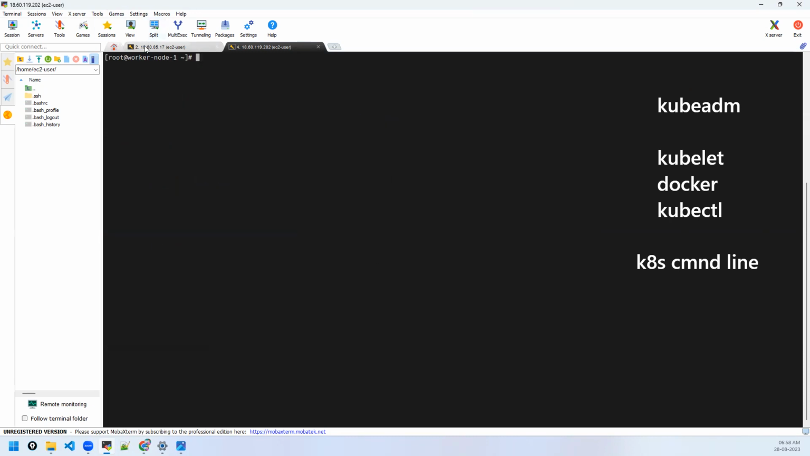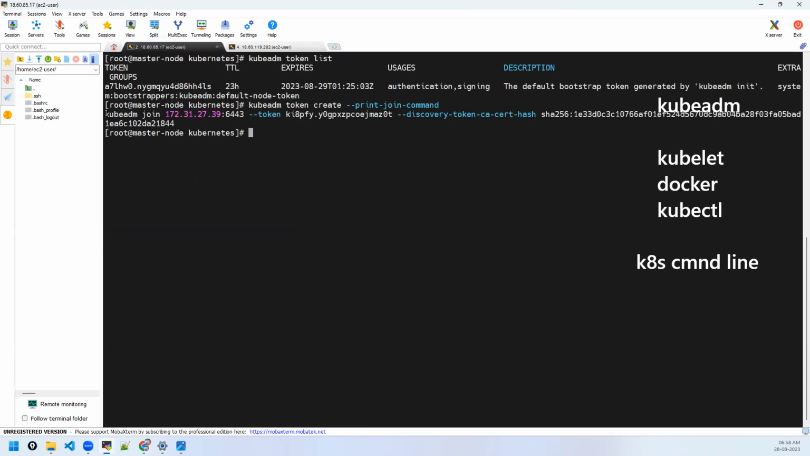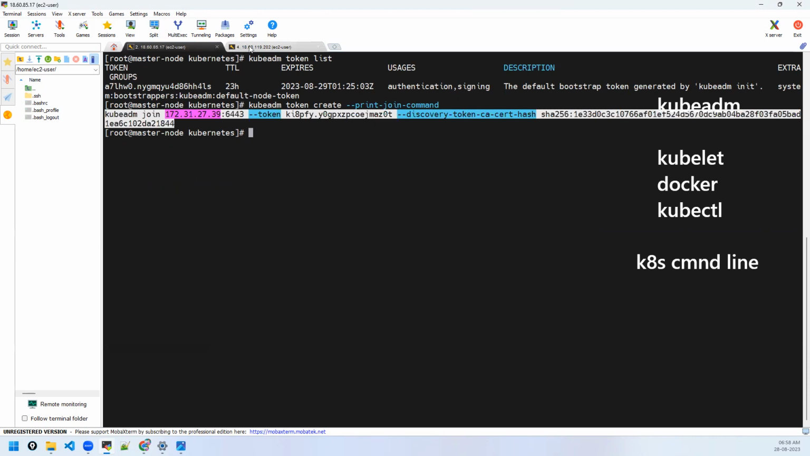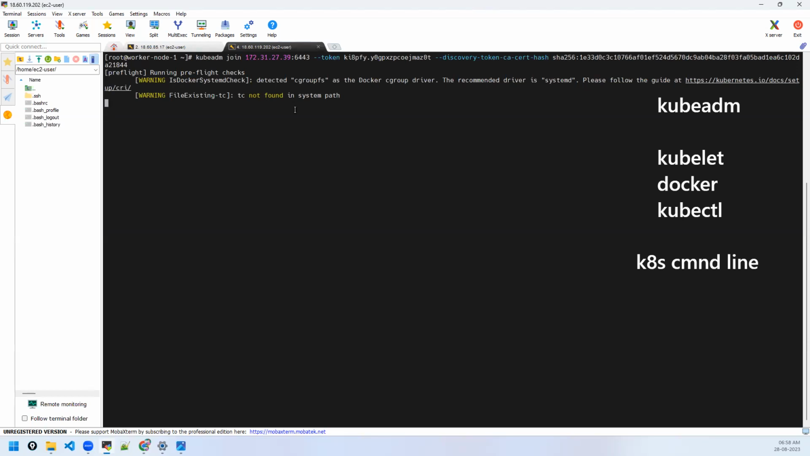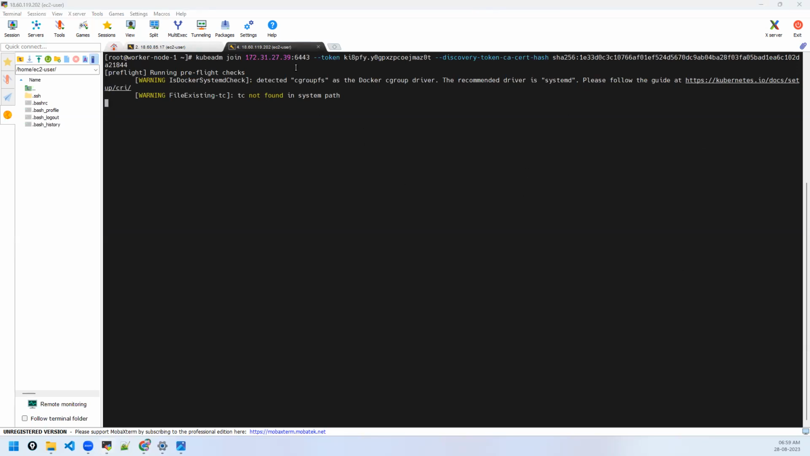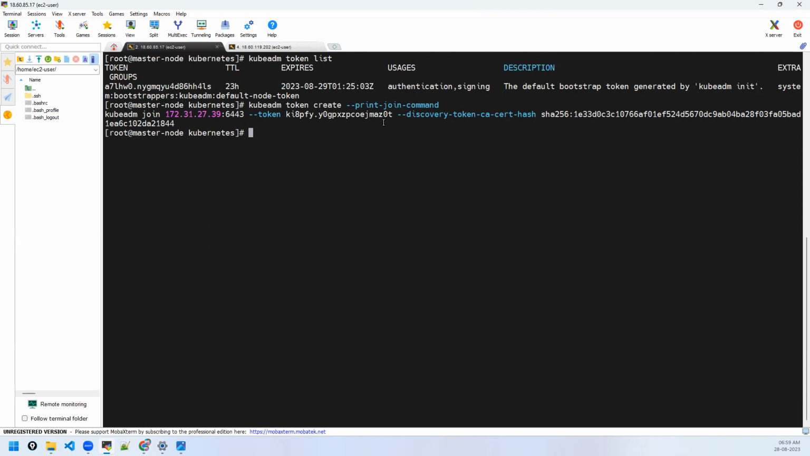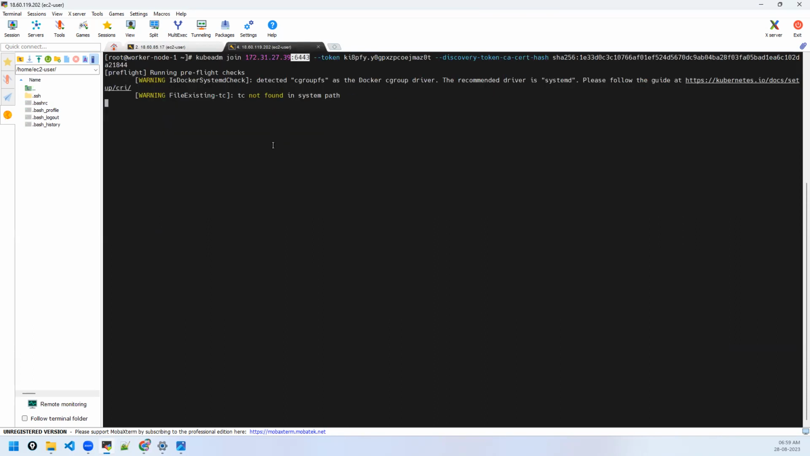Let's run the token. Kubeadm join. There will be an error because, see, it was trying to connect through port 6443. If this port is not open, it will throw you a timeout error. On the master node, this port should be open for other worker nodes to connect. Let it finish first.